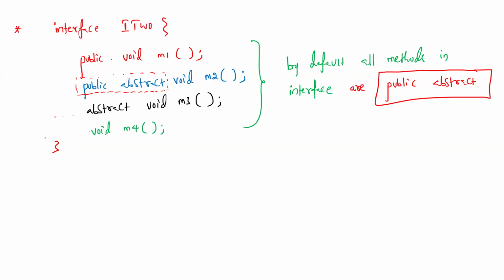In an abstract class, it's mandatory for a programmer to declare the abstract keyword.